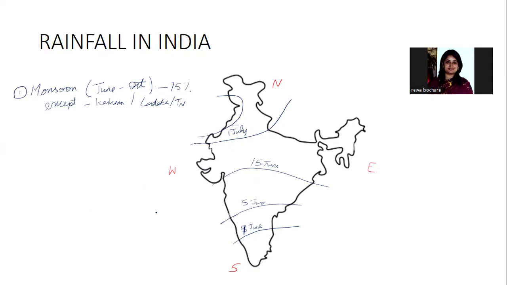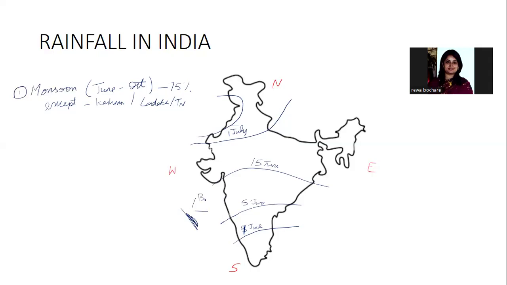So the monsoon rainfall advances from the southwest direction. So this is the southwest direction. The monsoon rainfall advances from the southwest direction and breaks up into two distinct branches, the Bay of Bengal and Arabian Sea branch.